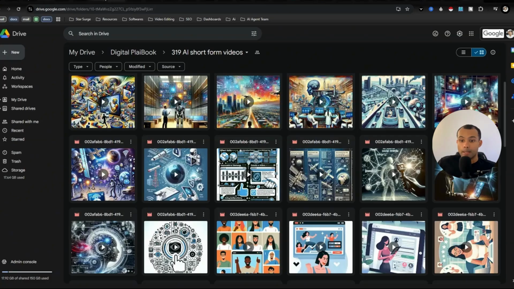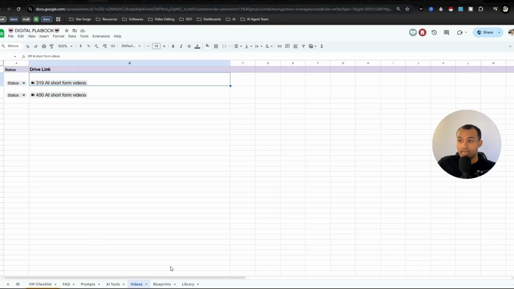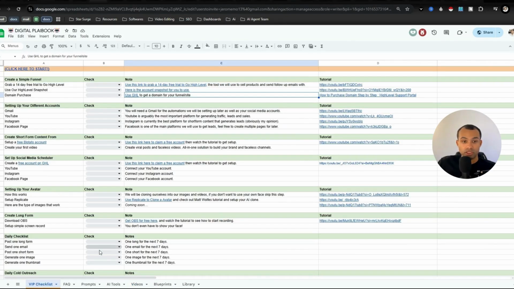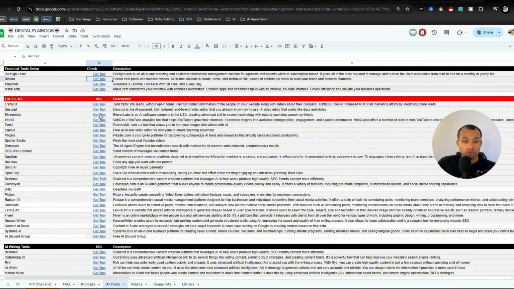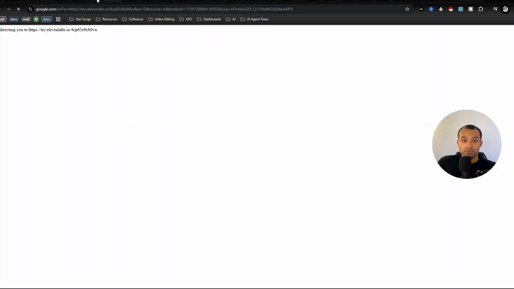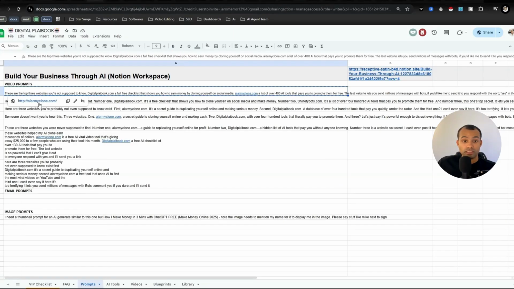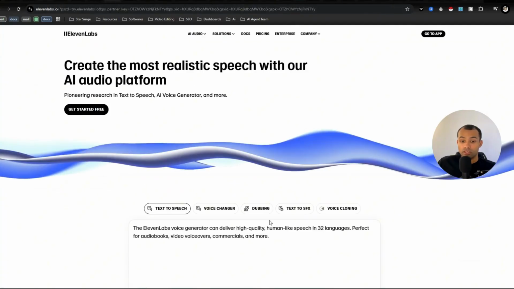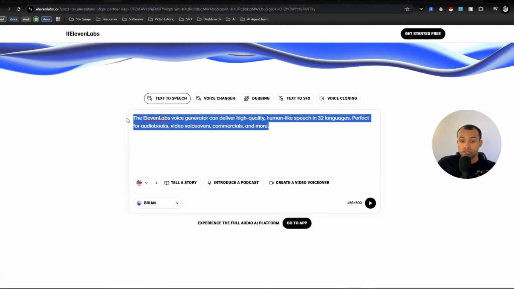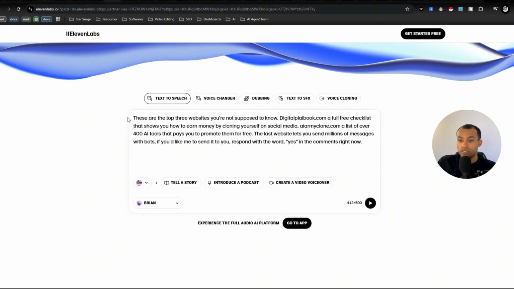And then you would need to go to a tool like 11 Labs. What 11 Labs is, it's text to speech. So we would go into here and pick one of these prompts, obviously change the domain name, but what you would do is copy, and then you would put this prompt into 11 Labs and you would get the voice.